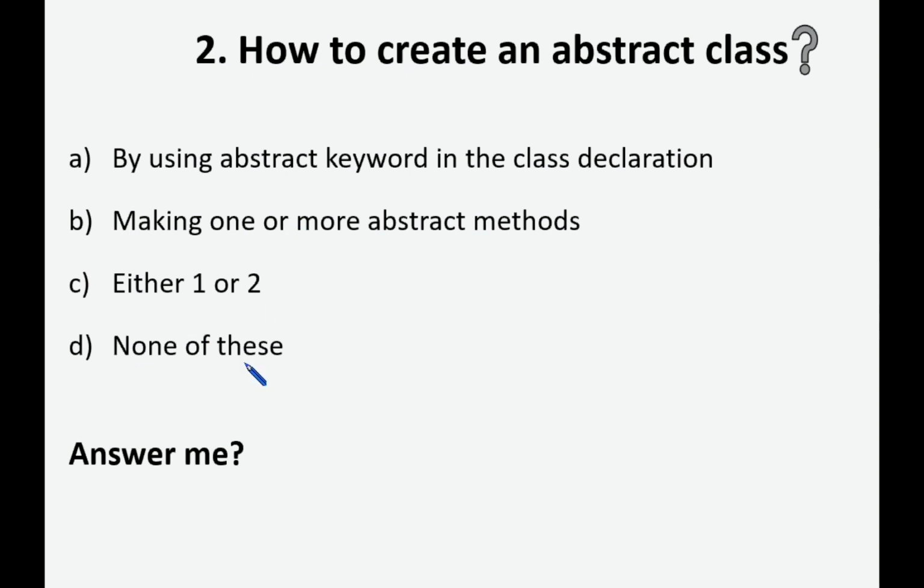So what are all the ways by which we can create an abstract class in Java? Yes. So what is the right answer? C. So that means by using either abstract keyword, otherwise we can declare one or more number of abstract methods inside a class so that the class will become an abstract class.